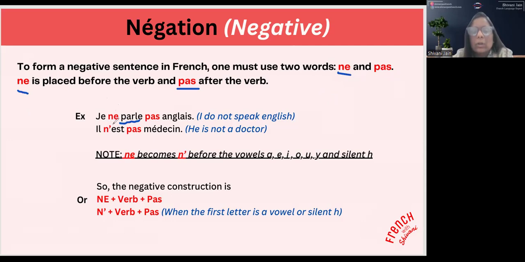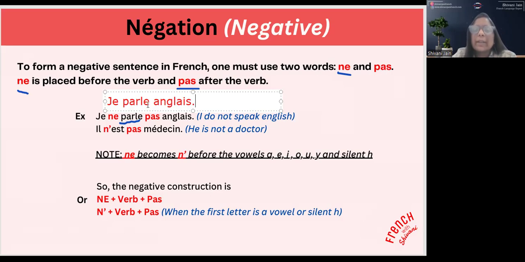Alors, le verbe dans cette phrase, c'est par exemple, je ne parle pas anglais. So let's say the sentence in the affirmative form is je parle anglais. This means I speak English.